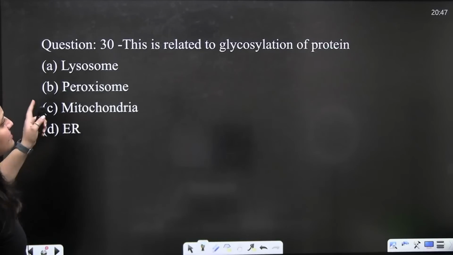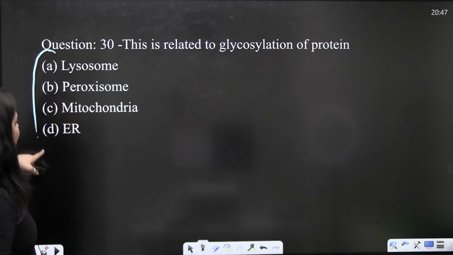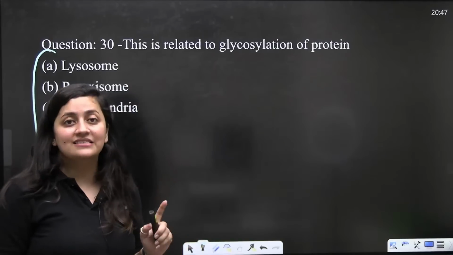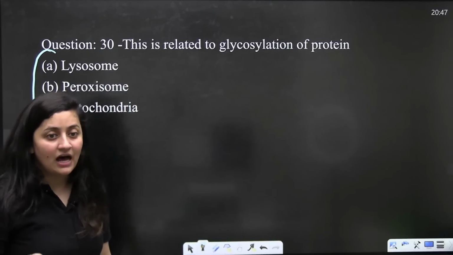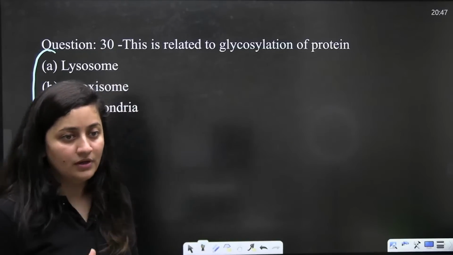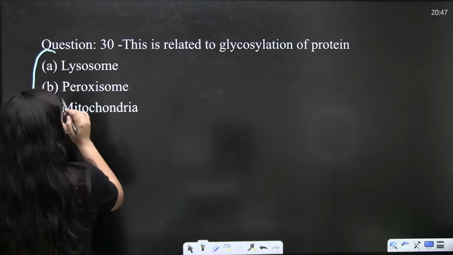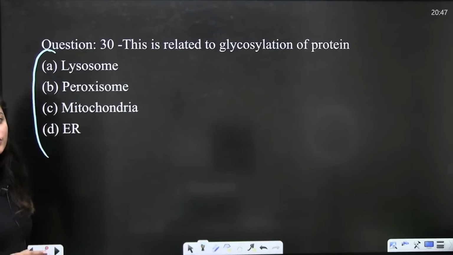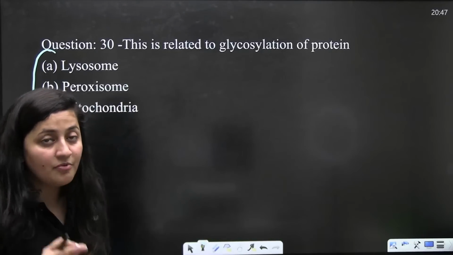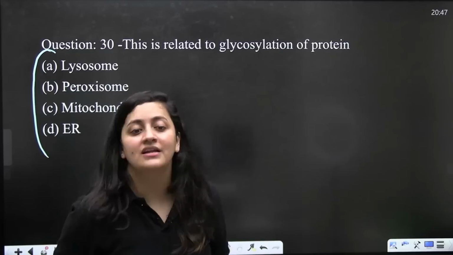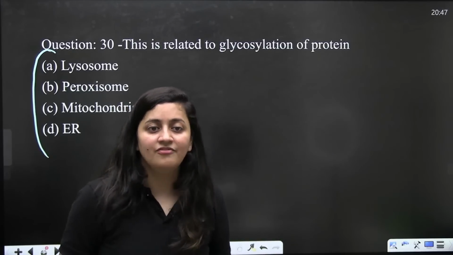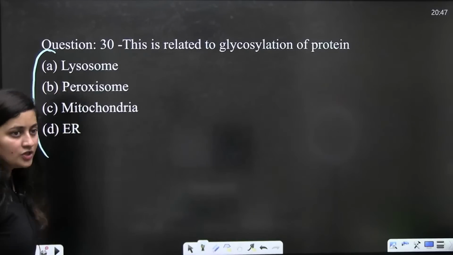So the next question is related to the glycosylation of protein. Out of all the organelles below, which one is responsible for glycosylation of protein? And guys, speed up, all of you, right? We have to finish the biology as soon as possible, even in the final NEET paper. Tell me, what should be the correct answer?